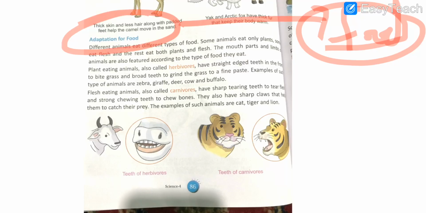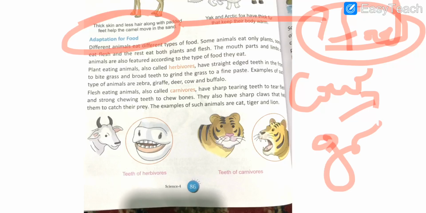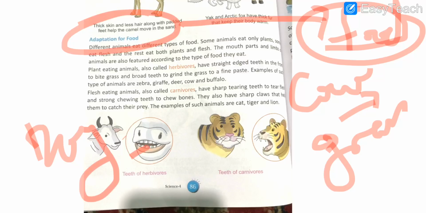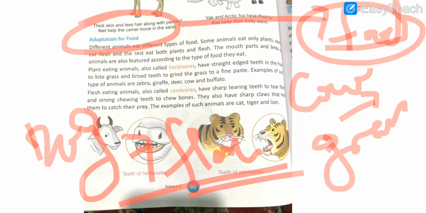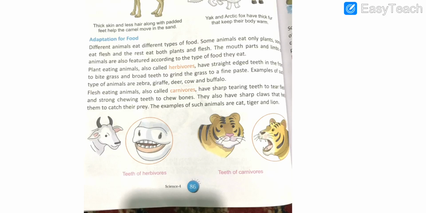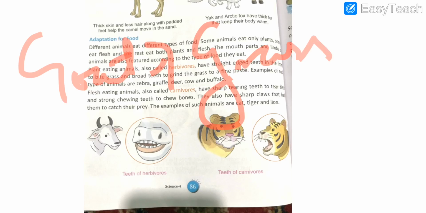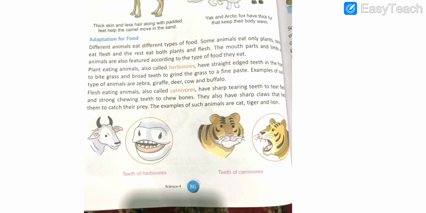For example, cow, it eats grass. Similarly, if you see a dog, it doesn't eat grass but it eats flesh. At the same time, if you see a goat, what does it eat? It also eats grass. So in this topic we will talk about the adaptations by different animals for food.